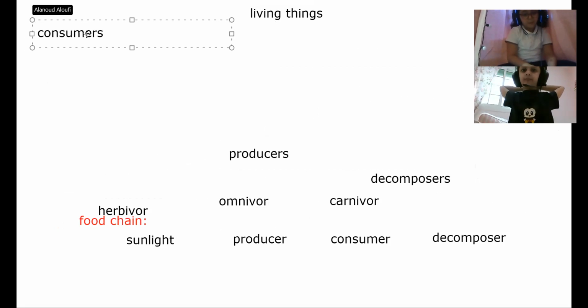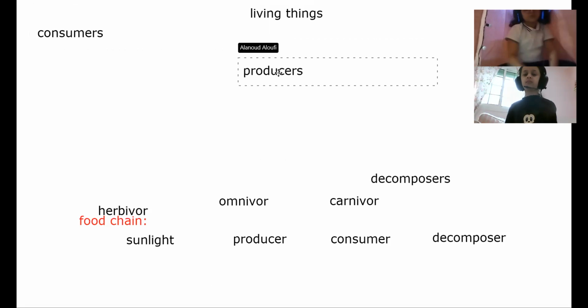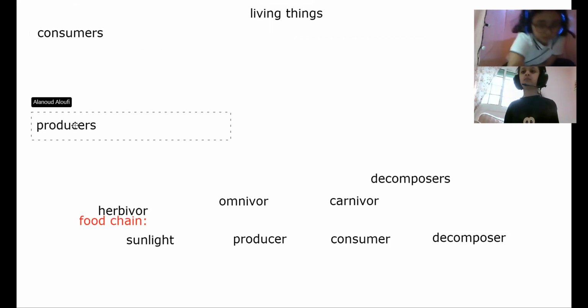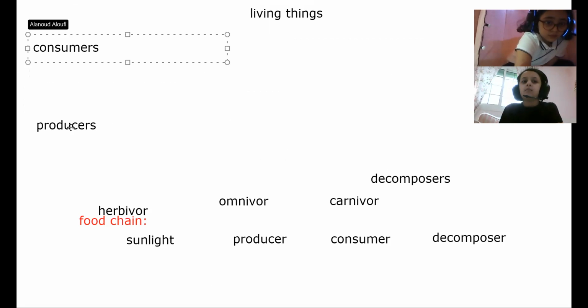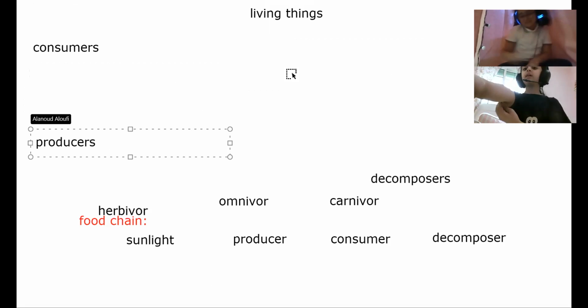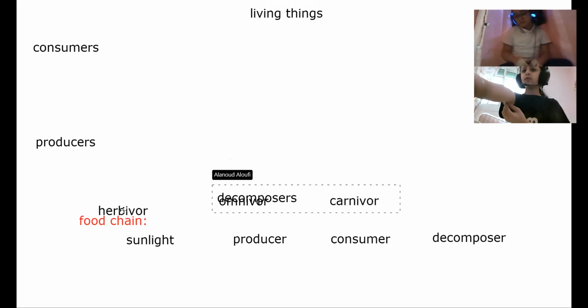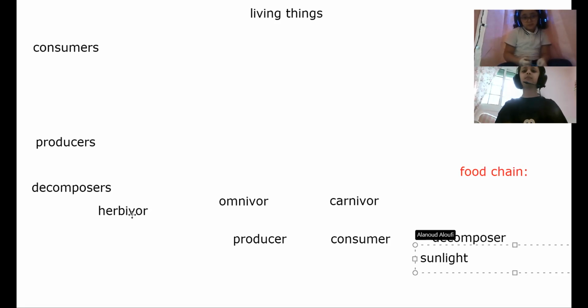If a living thing makes its own food, what do I call it? Producer. Okay, Fatima, I'm very happy that you understand. Now I want you to close the mic. Let me see your friends. Okay? Now, what about living things that eat dead animals or plants? What do I call it? Decomposer, with the D. Excellent. Very nice.